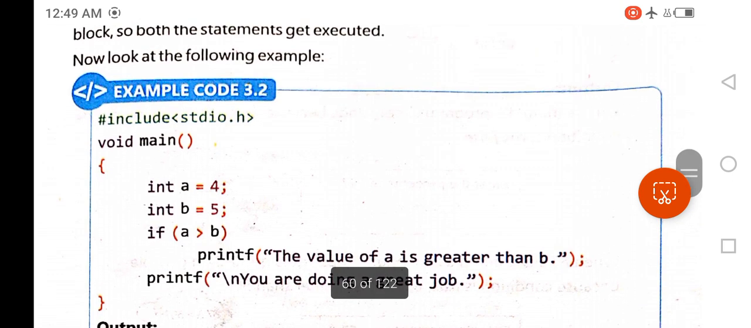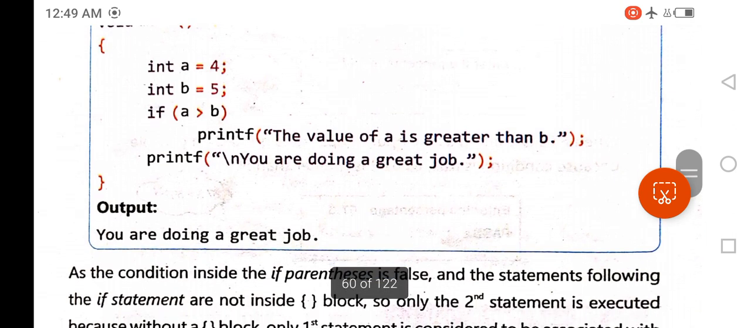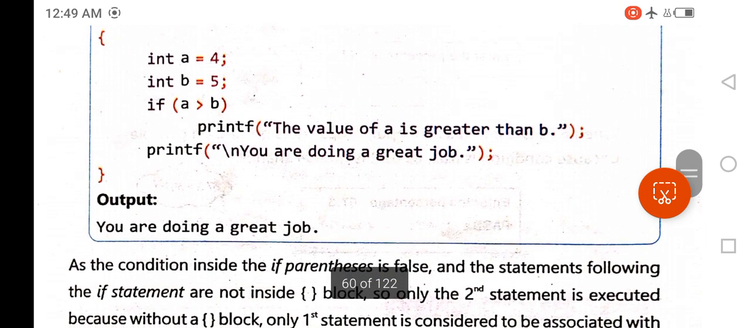Here's the next program. And what does that program do? It declares two variables of type int, where a is assigned a value of 4 and b is assigned a value of 5. After that, we write a condition after the if keyword, and that condition is if a is greater than b. The condition is false. So by default, only a single statement is associated with the if statement.